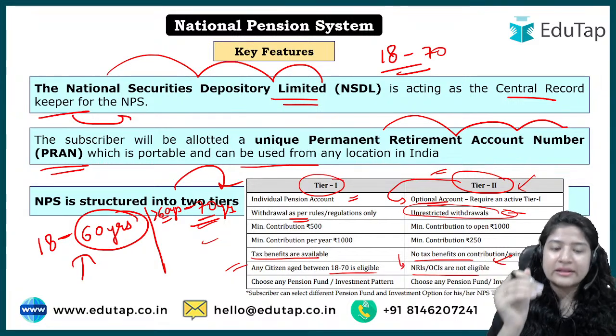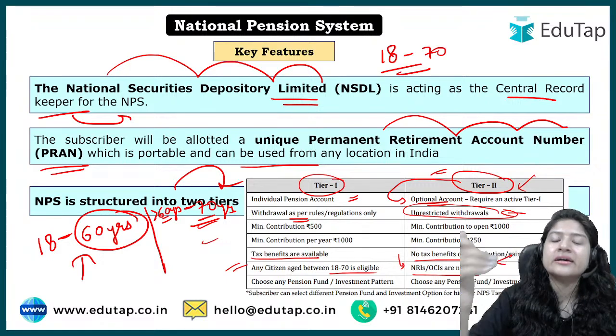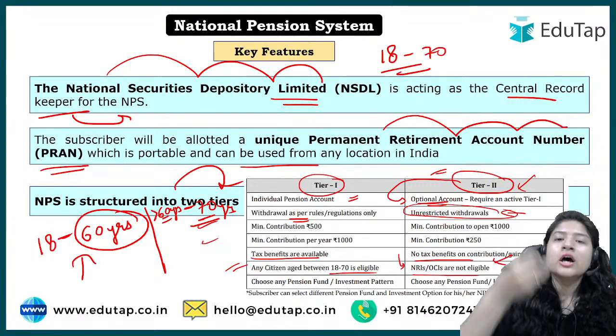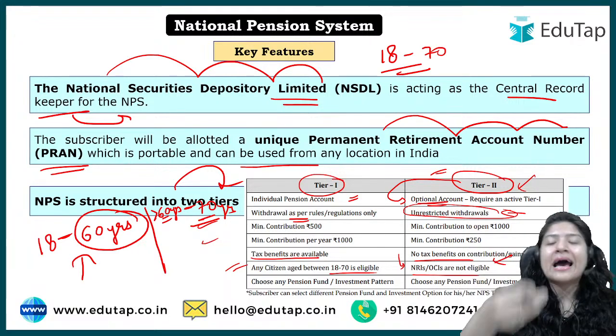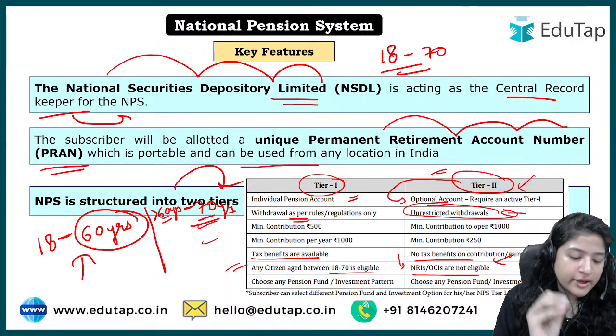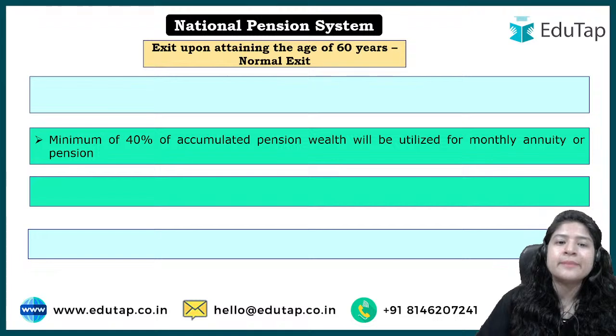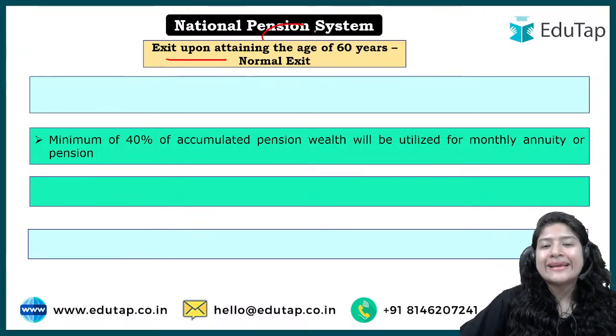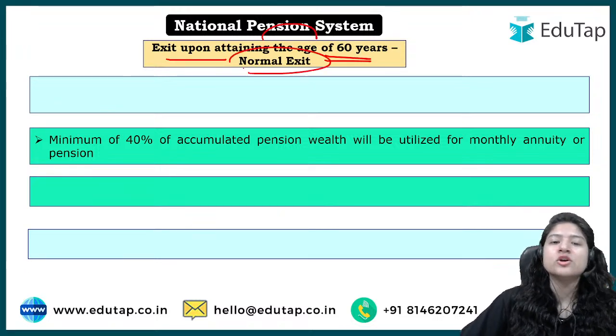That is why there are certain differences in the norms, in the rules for the people who have applied after the 60 years. ठीक है, so I hope there is no confusion. अभी एक साथ बढ़ते हैं. पहले understand exit about attaining the age of 60 years. That is your normal exit.